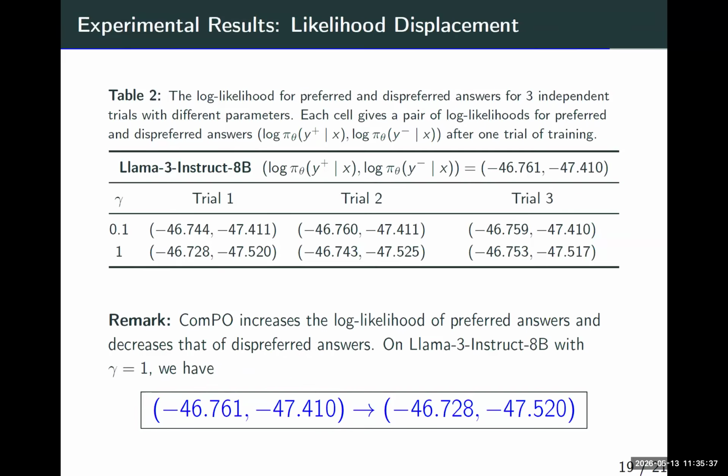The second slide is saying that if we have ComPO, we significantly alleviate the likelihood displacement. After ComPO on noisy data, our model indeed improved the probability of generating the preferred answer compared to the SFT model, and decreased the probability of the dispreferred answer compared to the SFT model. This is very important to safe alignment, right?